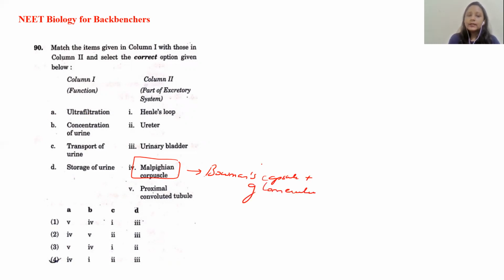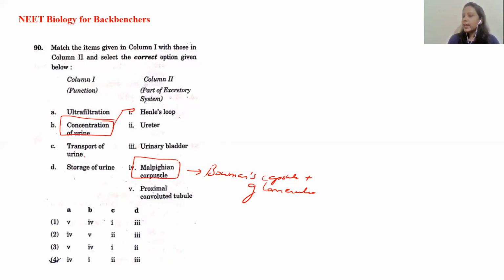Now, concentration of the urine. Concentration of the urine means in which part of the nephron the water is going to be reabsorbed and urine will become more concentrated. The word dilute is used whenever you have more water component, and when you have less of the water component and more of the solutes, we generally use the word concentration. So the descending and the ascending loop of Henle is mainly involved in the concentration of the urine. So it matches with this option, that is Henle's loop.